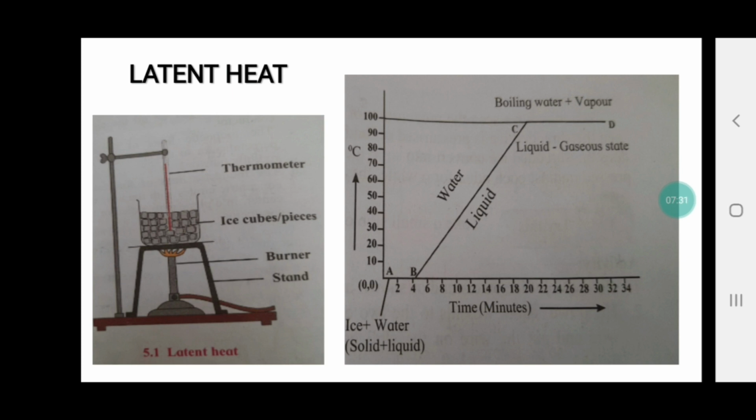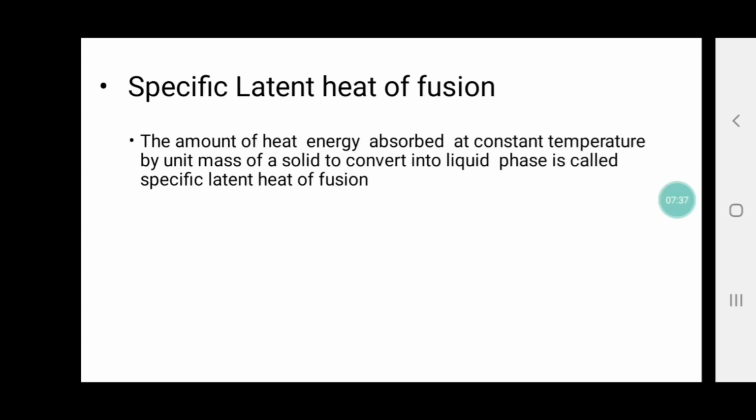Right? So what is latent heat of fusion? Latent heat of fusion is the amount of heat energy absorbed at constant temperature by unit mass of solid to convert into liquid phase is called specific latent heat of fusion.